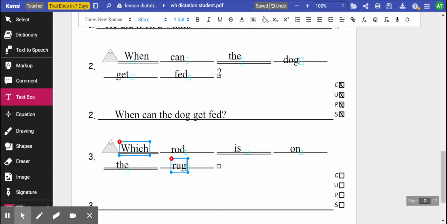Now, if we read the sentence, which rod is on the rug? Are we saying something or asking something? We're asking a question, so it ends with a question mark. Okay, now when you're done, check the teacher's copy and do your rewrite.